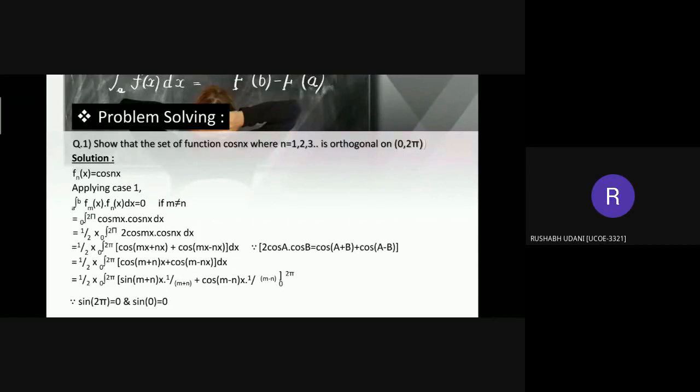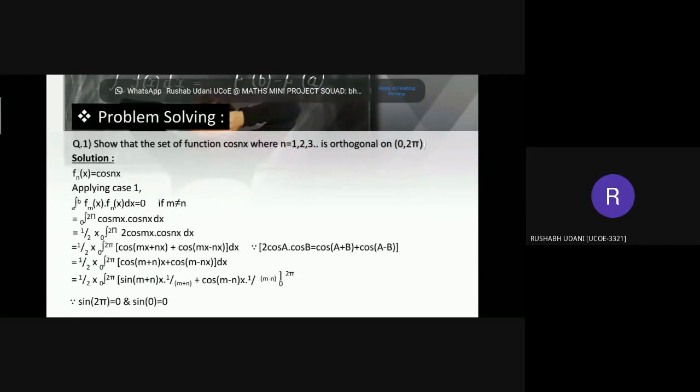and I would be proceeding to the problem-solving part of this topic. So, after clearing the concepts on the topic and knowing the real-life theoretical applications, let's now proceed to check whether a function is orthogonal or not. Take a view at the first sum. It states: show that the set of functions cos nx, where n belongs to the set of natural numbers, that is 1, 2, 3, etc., is orthogonal in the interval 0 to 2 pi. Let's have a look at the solution.